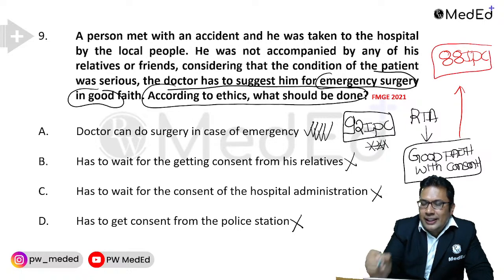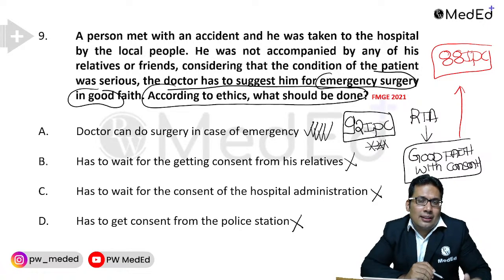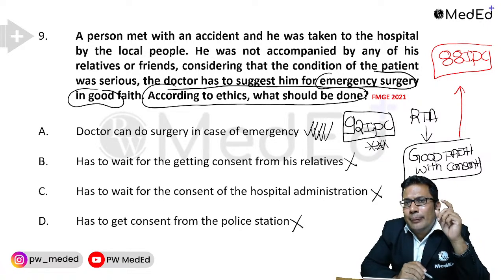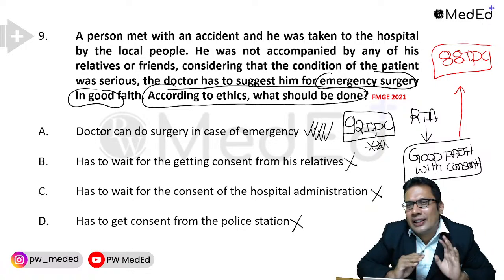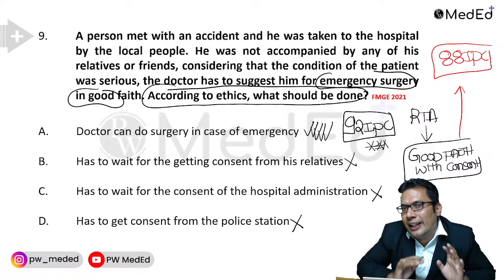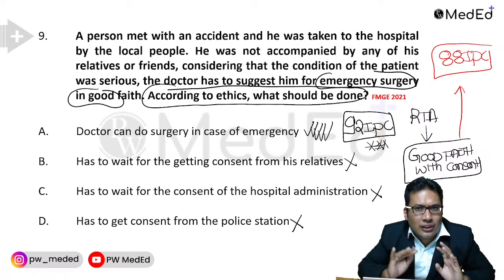So 88 IPC. This is IPC. It will give immunity to the doctors. It gives some immunity against medical negligence. If the question asked in exam is the immunity provided by some IPC to prevent you from medical negligence, your answer should be 88 IPC. Okay, 88 and 92 both can be asked in your exam.